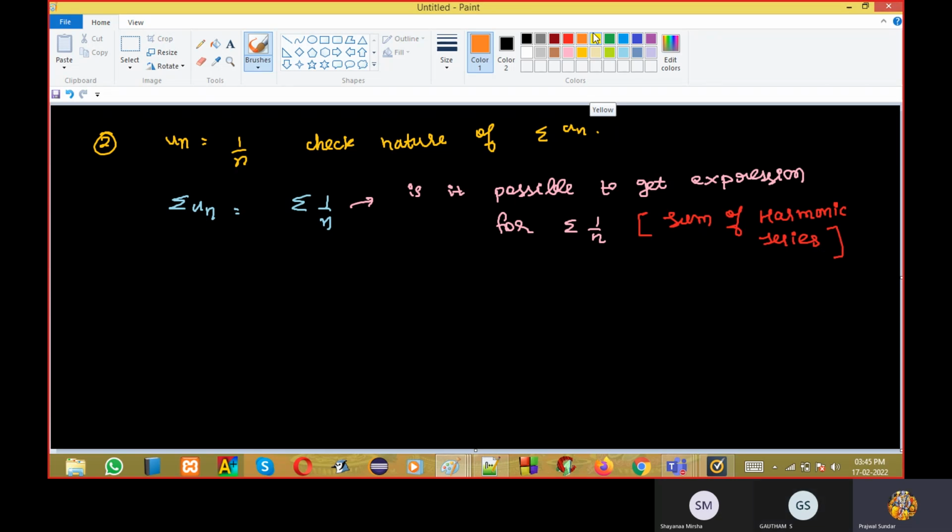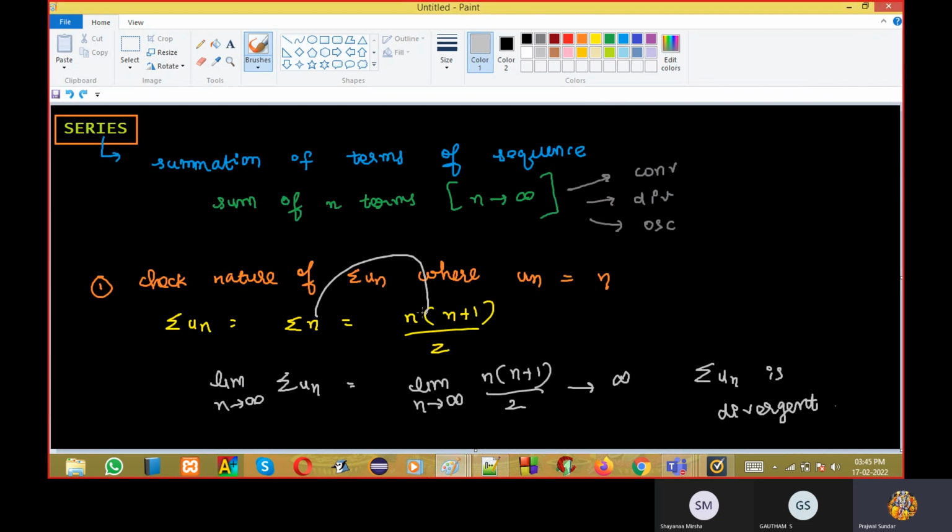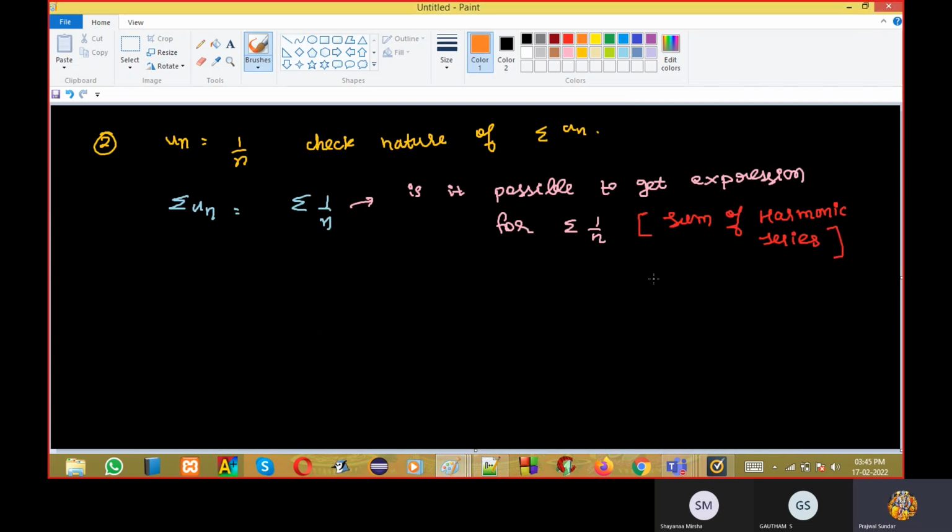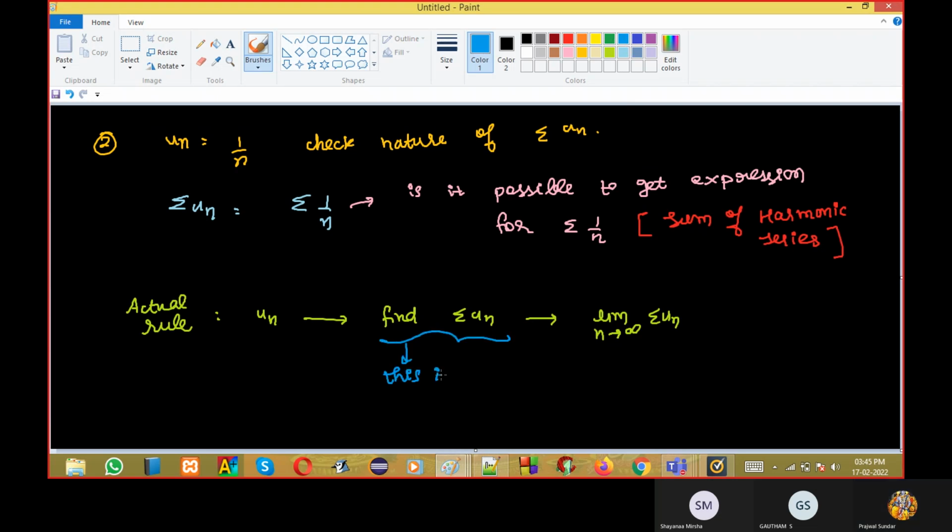So that is why, for this question, what you could have done: you just had the expression, you did summation, then you took the limit. But for every question, it's not possible. See, what is the actual rule? The actual rule is you have U1, you will find sigma U1, and then you will take limit n tends to infinity. But this step is not always possible. That is why we have so many theorems.